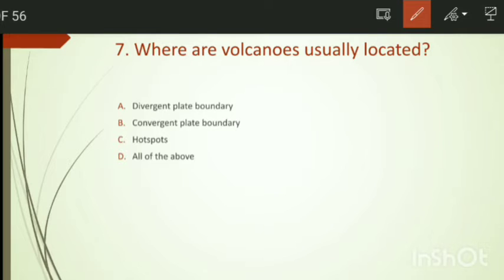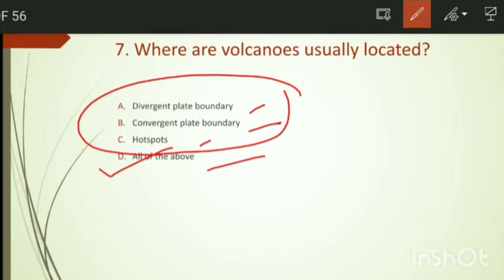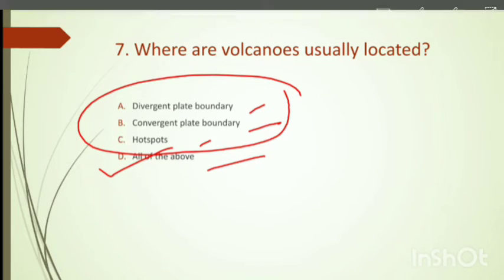The options are: divergent plate boundary, convergent plate boundary, hotspots, and all of the above. The answer is all of the above; volcanoes can be found usually located at all of these.